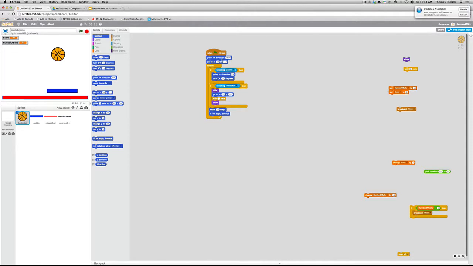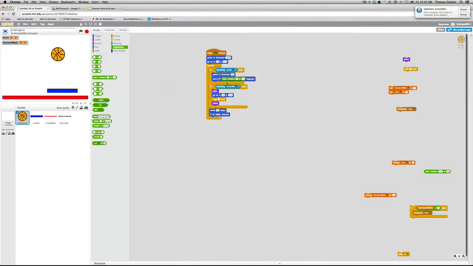Also, please note, blue or motion, light blue is sensing. Let's go to math and operators, and let's pick a random number. In this case, because we're going down, we want a random number. It's not pointing zeros up. We're going up. We want a number between, say, minus 20 to plus 20.